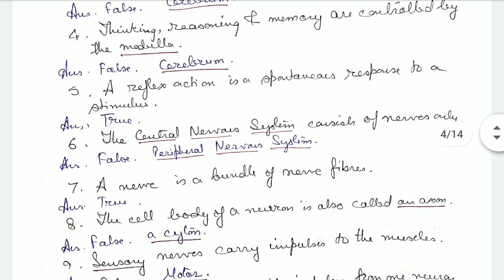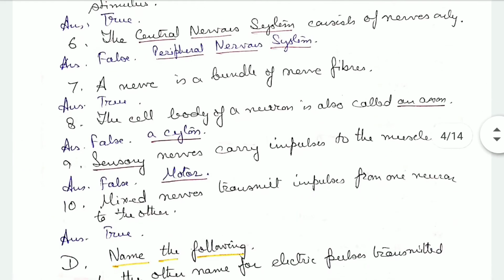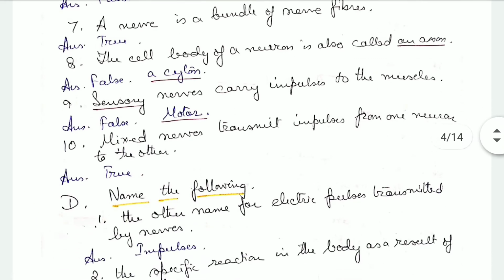A reflex action is a spontaneous response to a stimulus. That's true. The central nervous system consists of nerves only. That's false. The peripheral nervous system consists of nerves only. The central nervous system consists of brain and spinal cord. A nerve is a bundle of nerve fibers. That is true. The cell body of a neuron is also called an axon. No, it's called a cyton. So the statement is false. Sensory nerves carry impulses to the muscles.